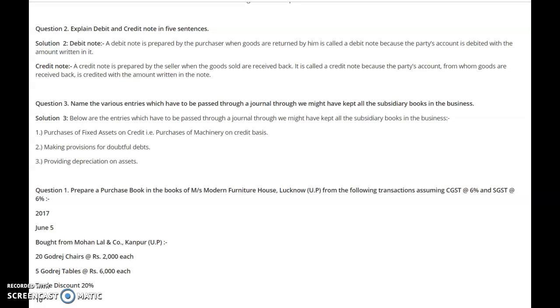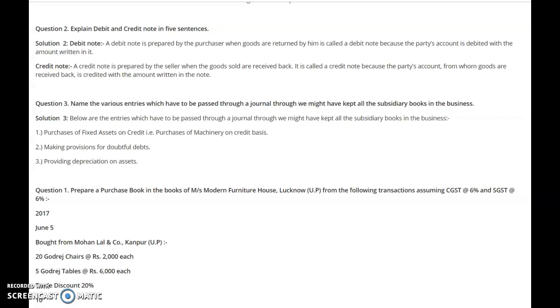For example, if you are preparing the sales book of, say, any stationer, and you come across a transaction that machinery sold or furniture sold, please understand this transaction will not be recorded in this book because it does not relate to the regular transactions or the nature of the business. The nature of the business is that he is a stationer selling stationery items. So the sale of machinery or furniture will not be recorded in this.